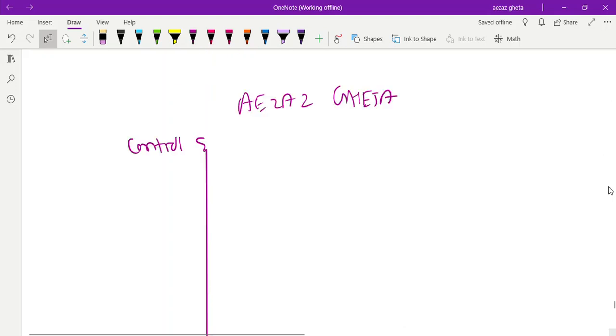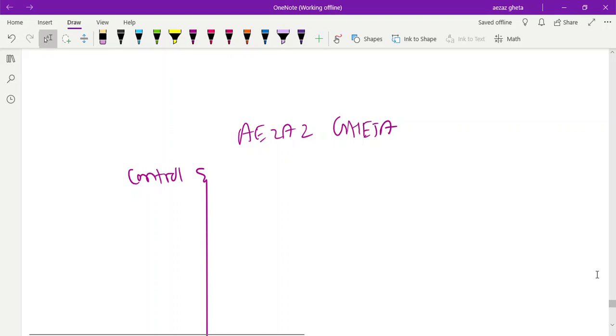Control and coordination. Just a minute. Okay, let's see. Control and coordination.